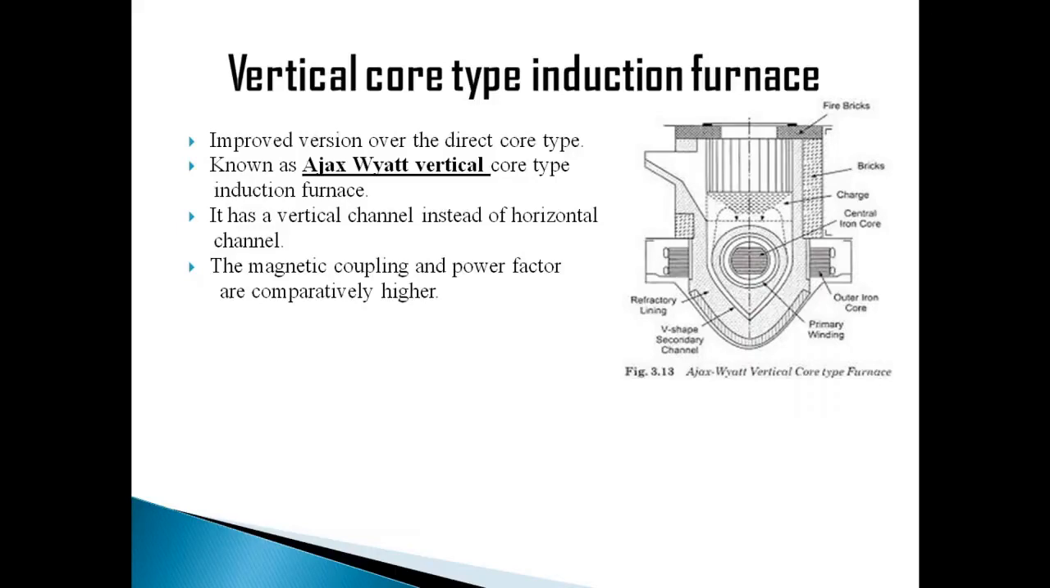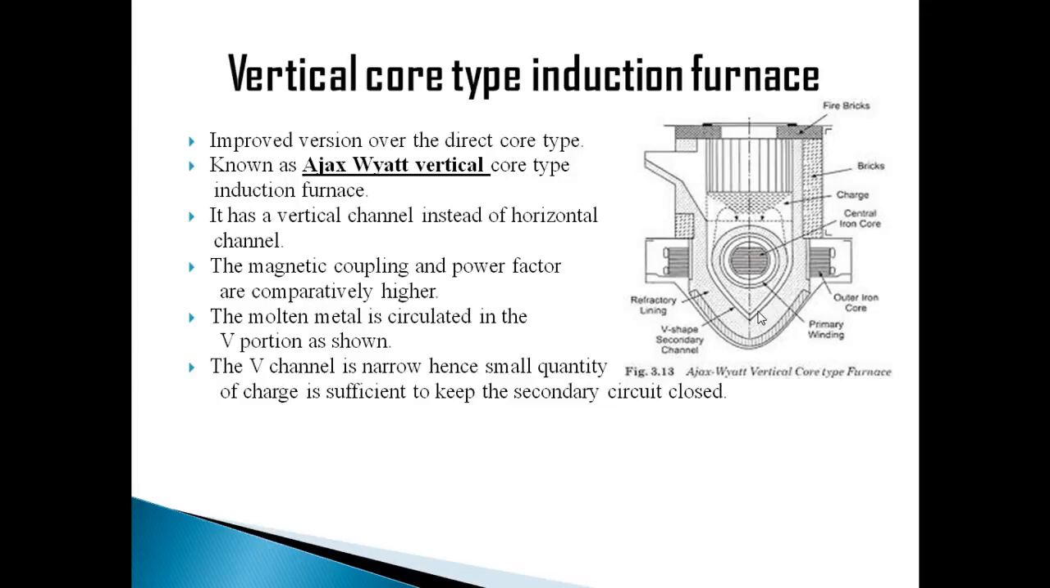Also the molten metal which is to be circulated will be circulated in the V portion, as I showed here. In this V portion the charge has to circulate, and as it is narrow, a small quantity of charge is sufficient to keep the secondary circuit closed. And also here, the tendency of the secondary circuit to rupture due to pinch effect is counteracted by the weight of the charge in the crucible. So there is no chance of having a pinch effect in this kind of system. So that is an advantage.